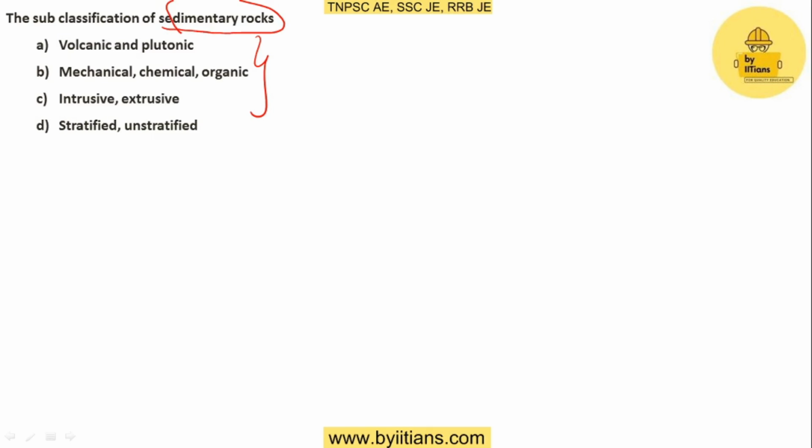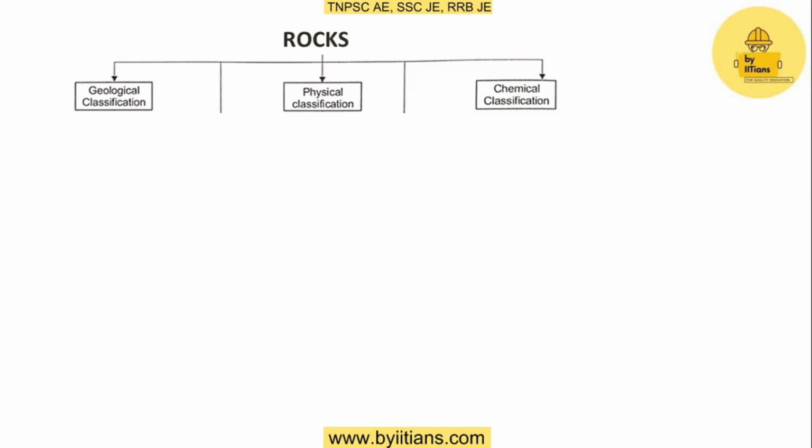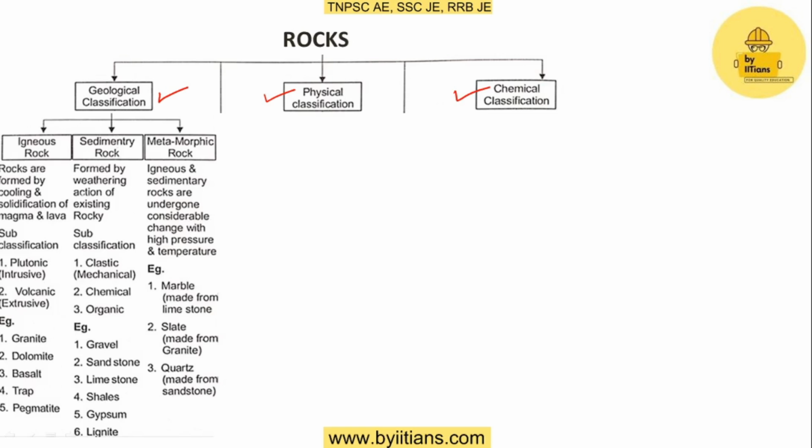So before going to get the right answer, I would like to discuss the concept of rocks classification. Rocks are majorly classified into three types. The first classification is geological classification. The second one is physical classification, and the last one is chemical classification. Coming to geological classification, it is again divided into three: igneous rocks, sedimentary rocks, and metamorphic rocks. In the question they asked about the sub-classification of sedimentary rocks.